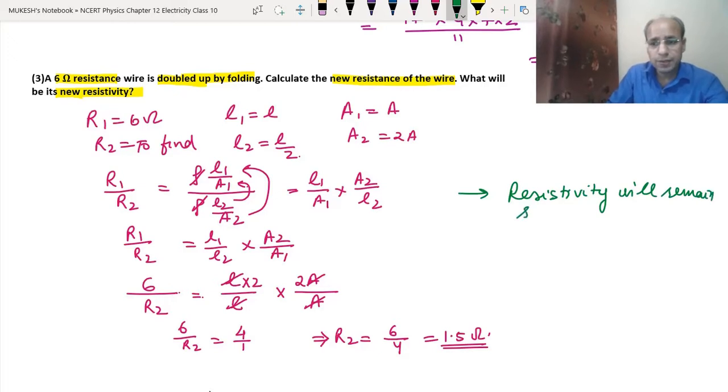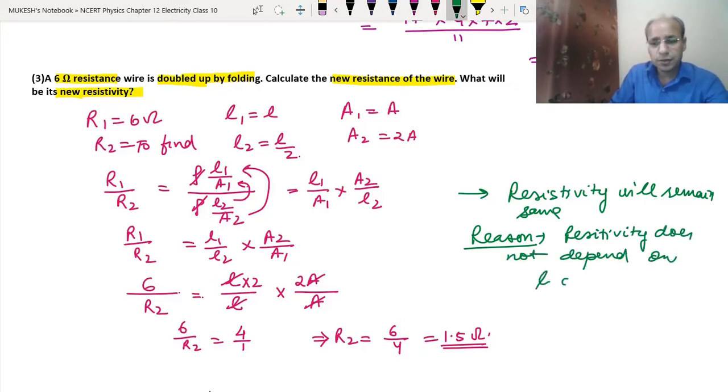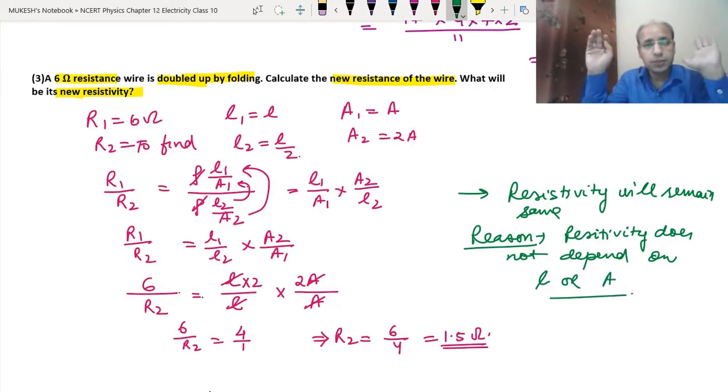Clear? Reason: resistivity does not depend on length or area of cross section. I hope you would have got this question.